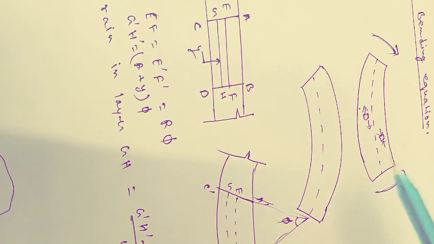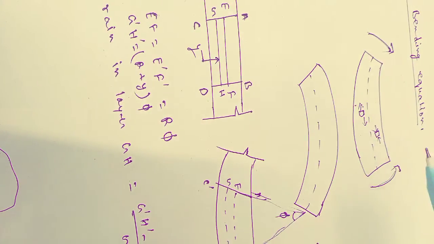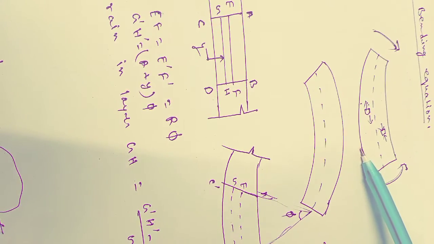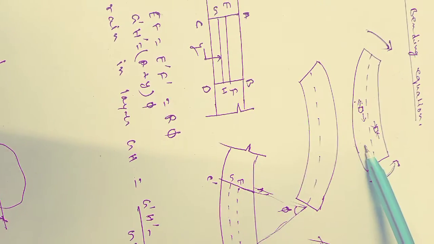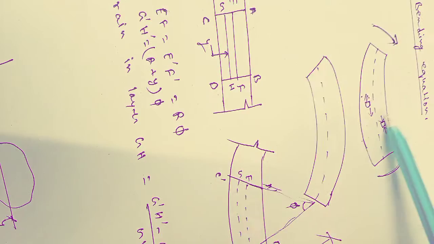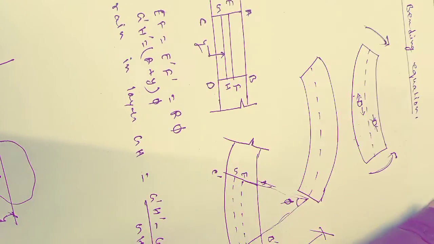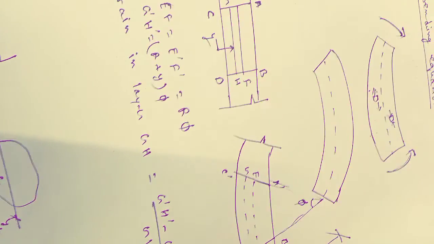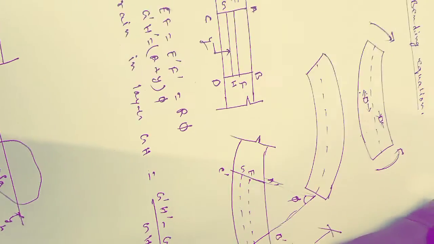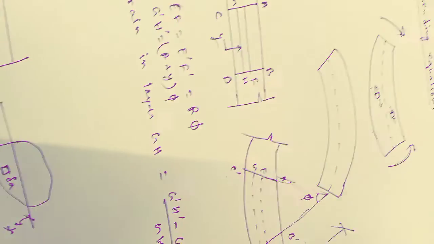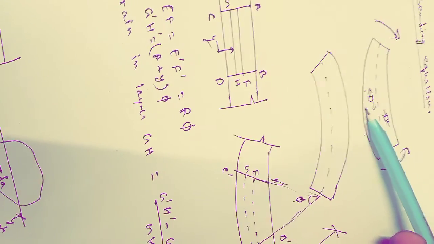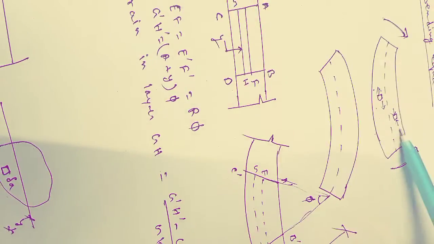So you can know that in this beam at the bottom portion tension force is acting, and at the top portion compression is acting. This is the basic reason why we provide reinforcement at the bottom maximum, to resist this kind of tension forces in a roof beam.